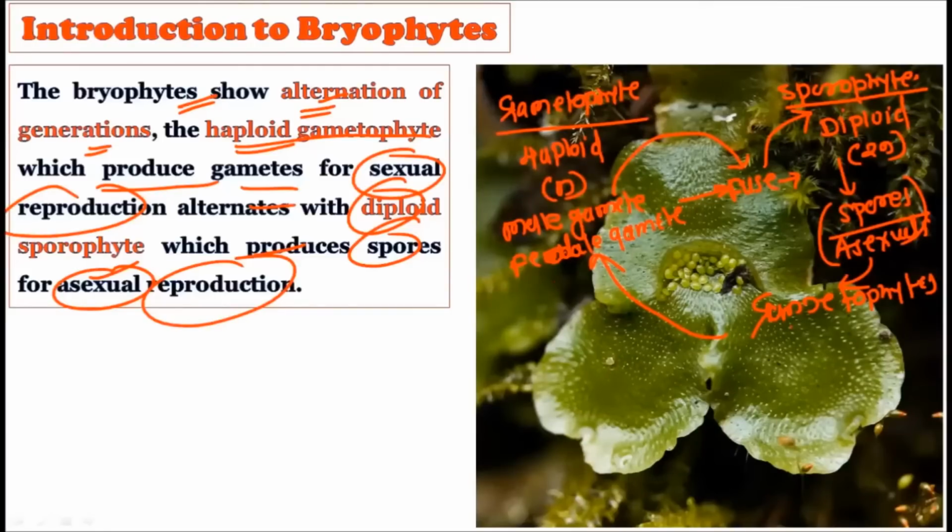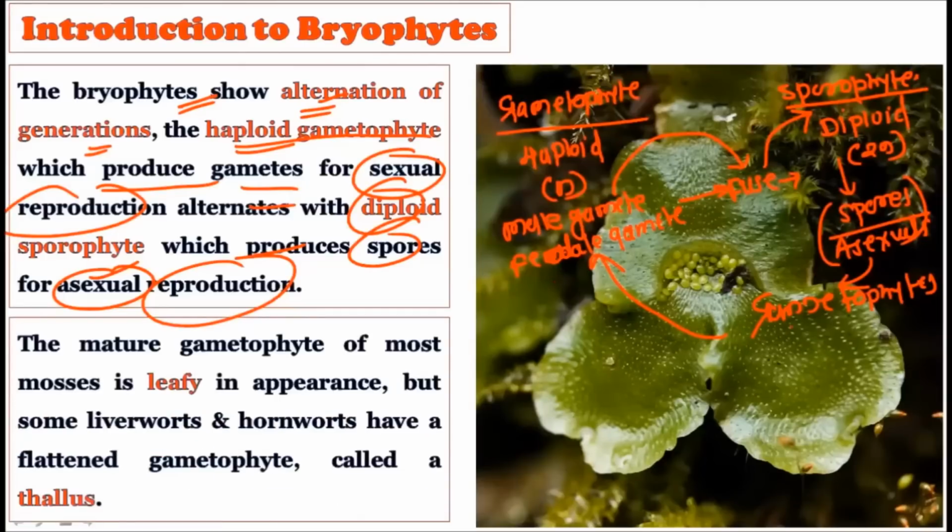Gametophyte is responsible for the production of male and female gametes, and after their fusion, they create the sporophyte, and sporophyte is responsible for the production of asexual spores, which again produce the gametophyte. Okay. Now see the mature gametophyte. If we talk about the gametophytes in the bryophytes, the mature gametophyte in most of the mosses is leafy.